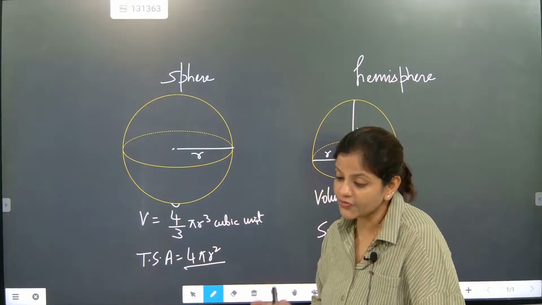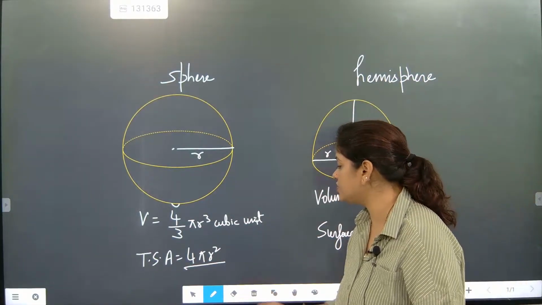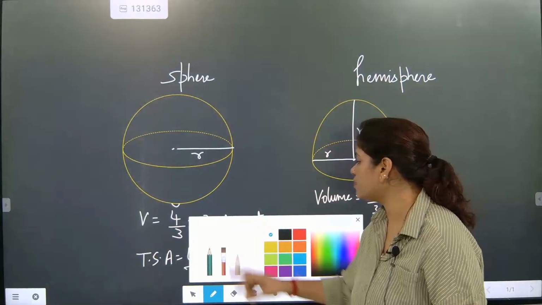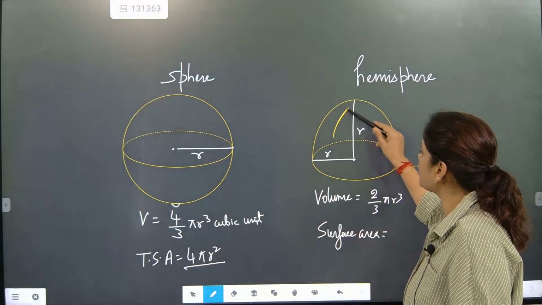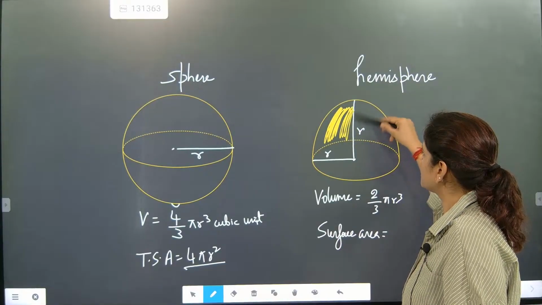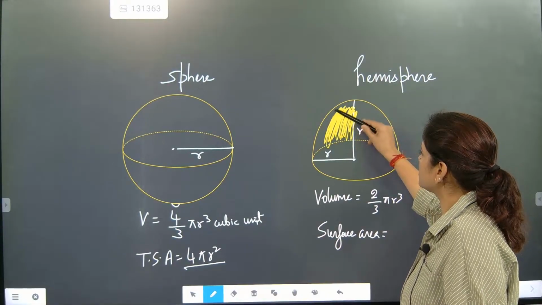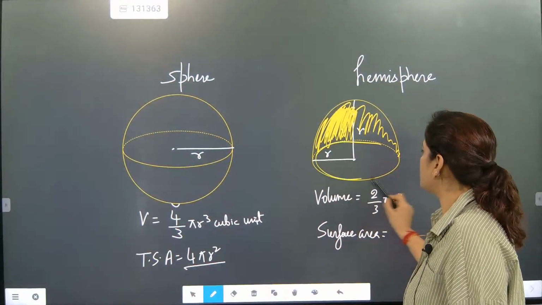Now understand one thing. When I am writing surface area or curved surface area, I am only talking about this region. That means the backside also, but this painted region will not be there.